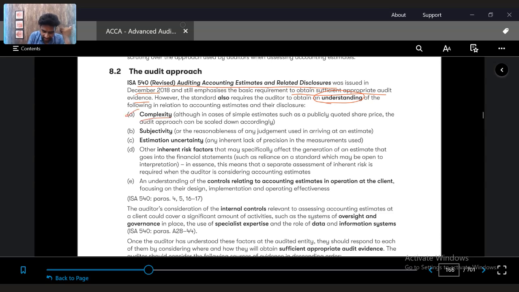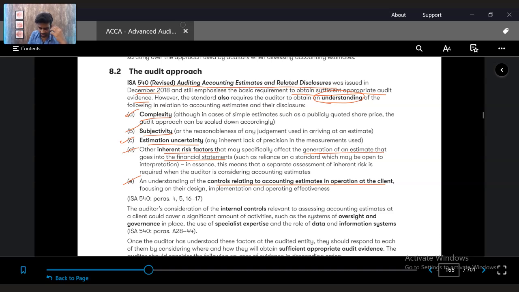What is the complexity of the estimation followed? Like in financial instruments, is it complex accounting? Is there huge subjectivity involved in the calculation of the accounting estimates? Is there uncertainty, right? Is there uncertainty where there could be lack of precision by the management, due to which the amounts could differ very severely? What are the inherent risk factors that could affect the estimation, which is taken into account in the financial statements, should also be considered. Also, an understanding of the controls relating to the estimations in the operations of the client should also be taken into consideration.